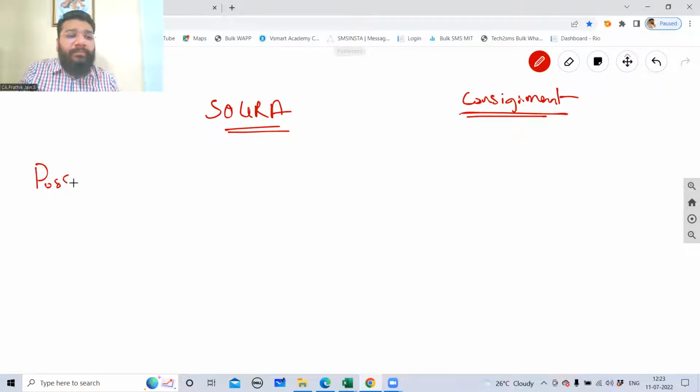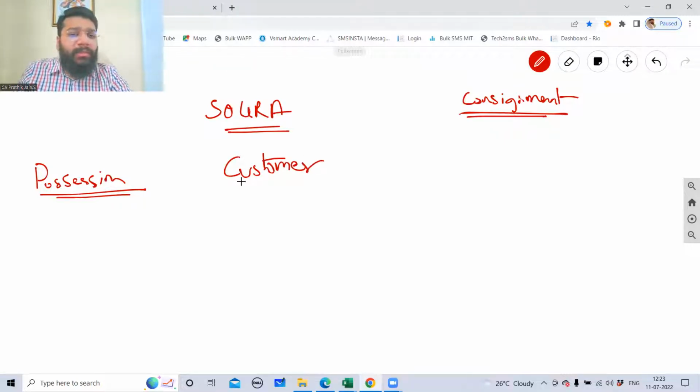Let's talk about possession. Who is having the possession of the goods in case of sale on return approval basis? The customer basically. For a manufacturer, the wholesaler is the customer. In consignment, who is having the possession?